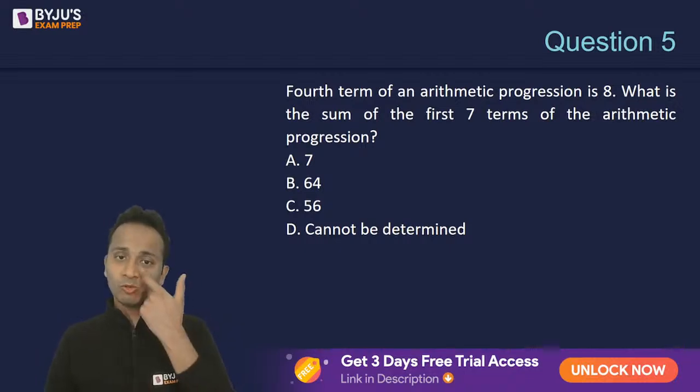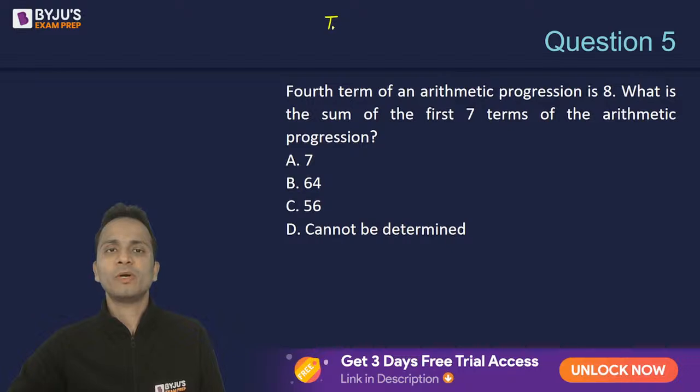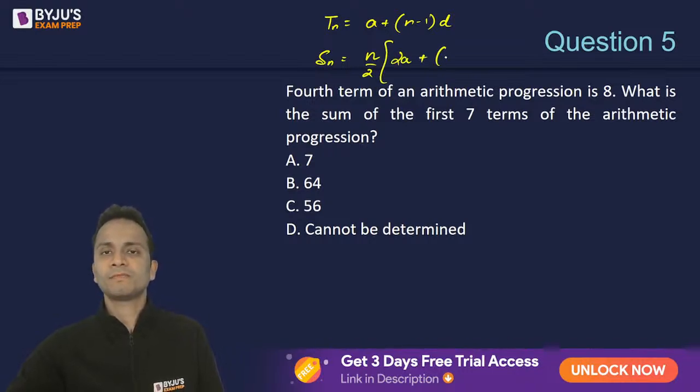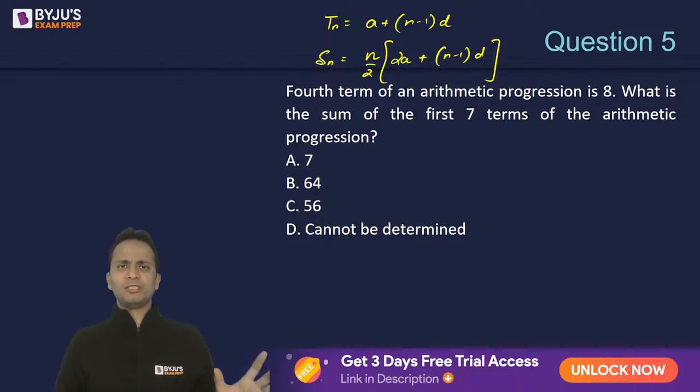Now you can do this question by using formulas as well. So I'll quickly give you the formula for the nth term. nth term is a plus n minus 1 into d, and sum till n number of terms is n by 2 bracket twice of a plus n minus 1 into d. So these are the two formulas that will be applied for this question. Even if you remember the formula, you can easily do this question in somewhere around 45 seconds.